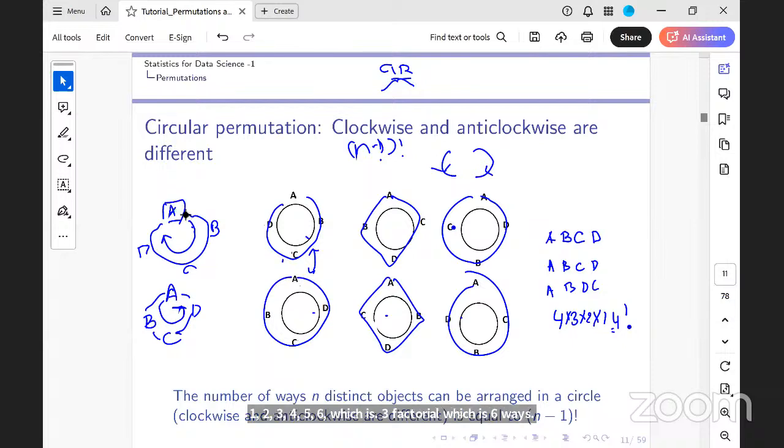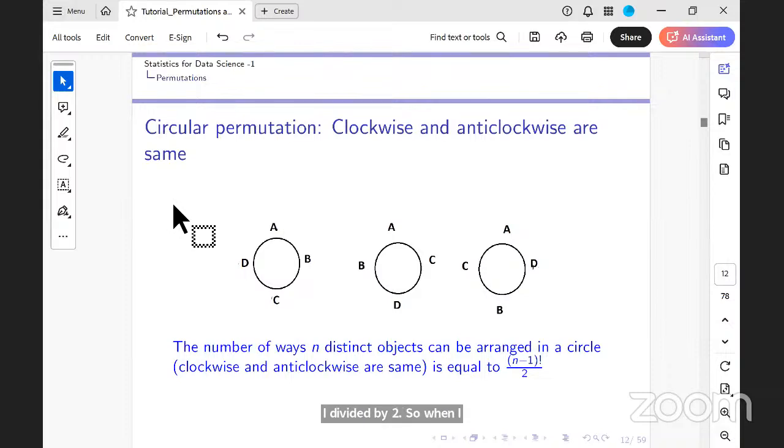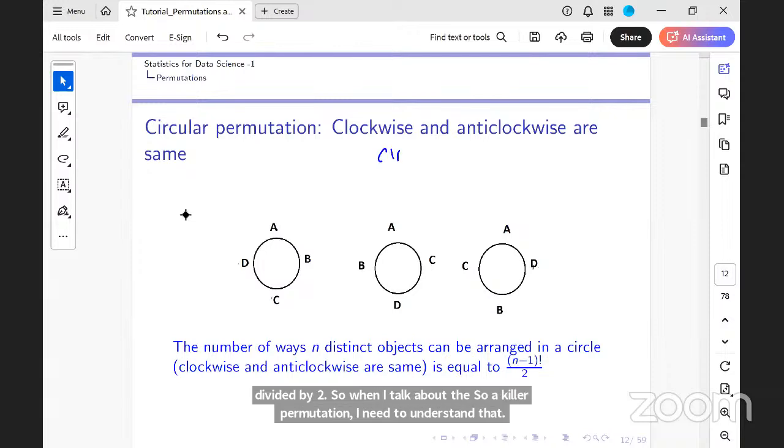However, if clockwise and anti-clockwise are the same, then what would be the number of permutations? I divide by 2. So when I talk about a circular permutation, I need to understand that there are 2 things in a circular permutation.